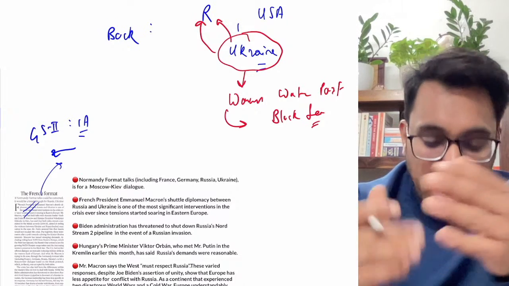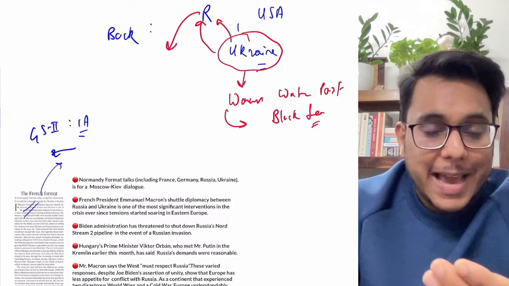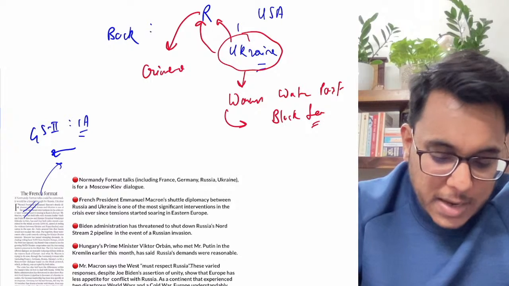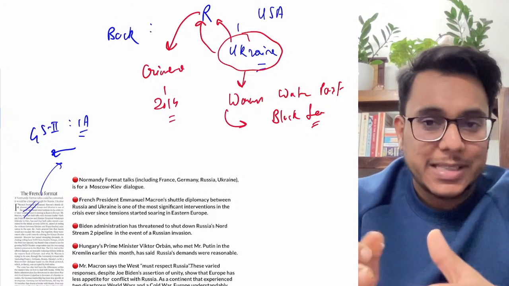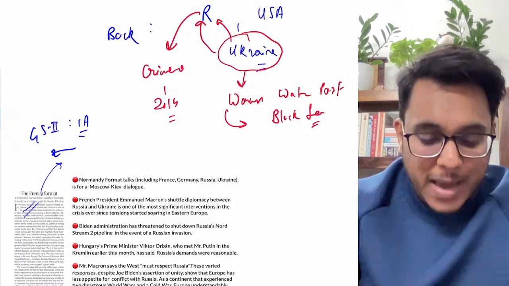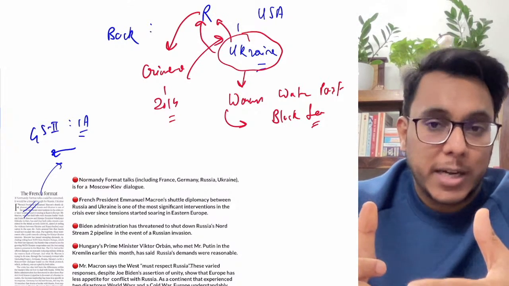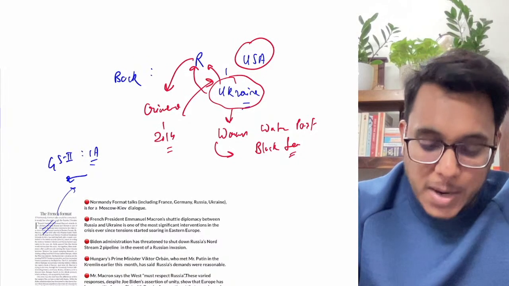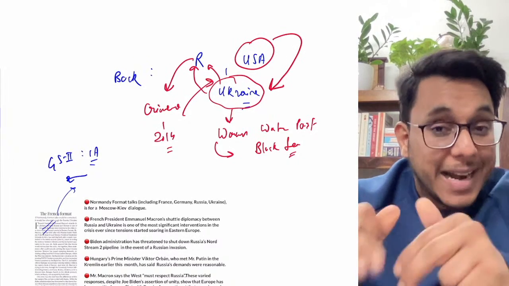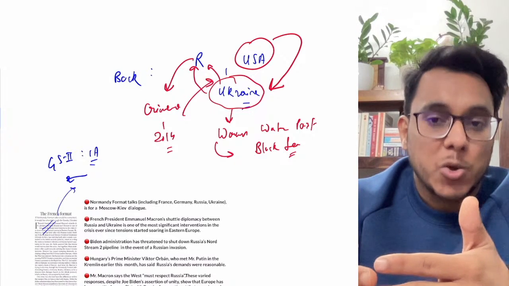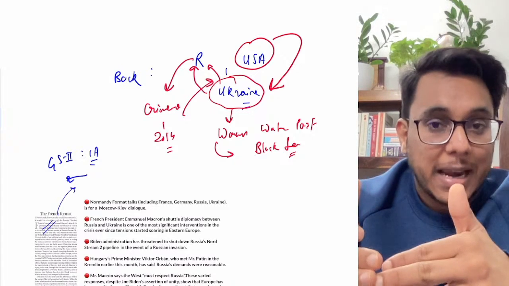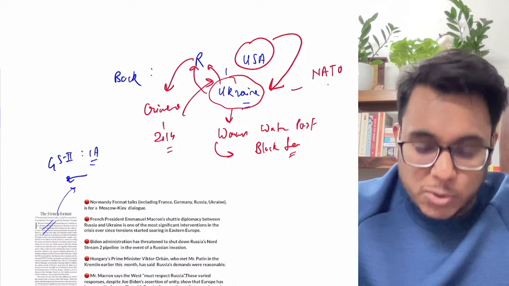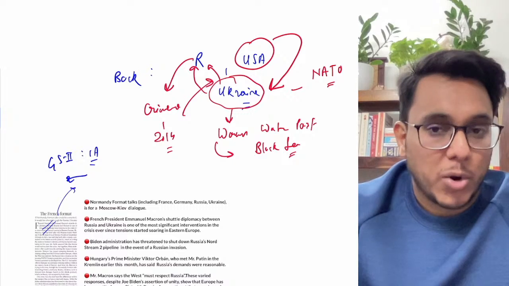Because of this, Russia annexed a part of Ukraine, that was Crimea. It annexed Crimea in 2014, and since then Russia is aspiring to have greater control over Ukraine. Now this is not liked by the USA. Why? Because the USA sees that Ukraine can be an ally for the USA. Is it clear? Ukraine can be used to embolden the presence of NATO, the North Atlantic Treaty Organization.